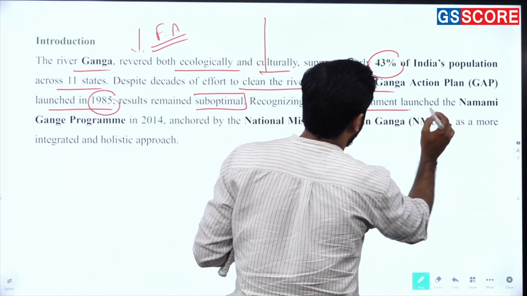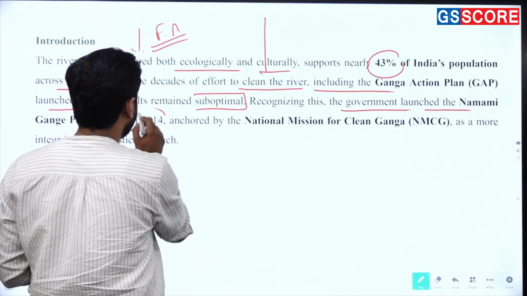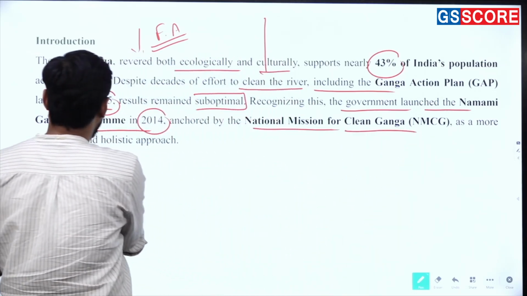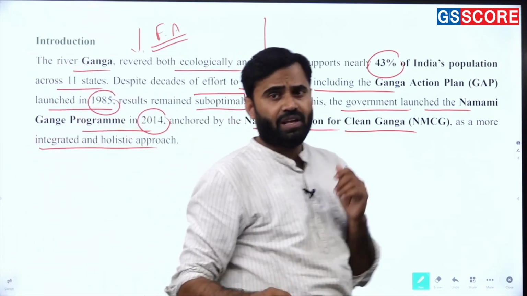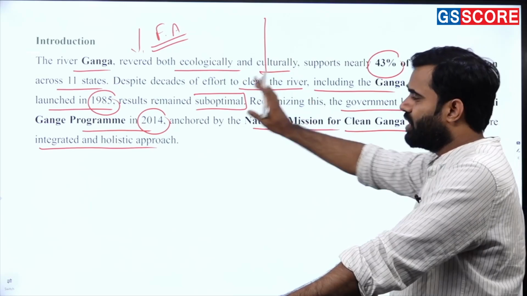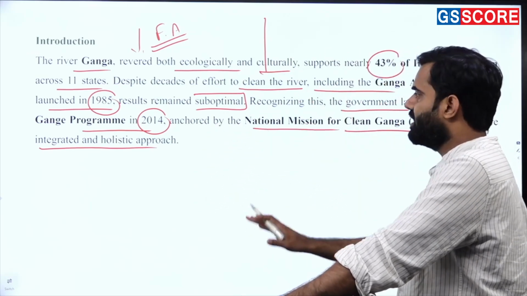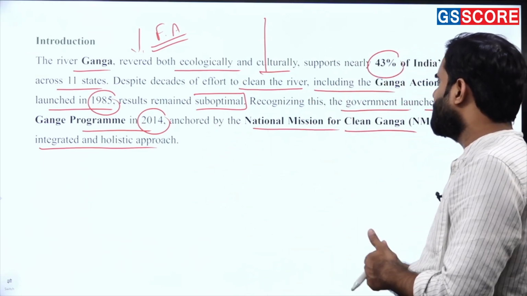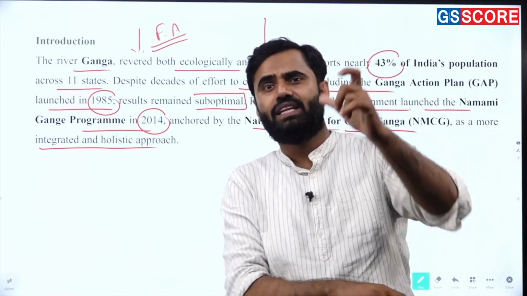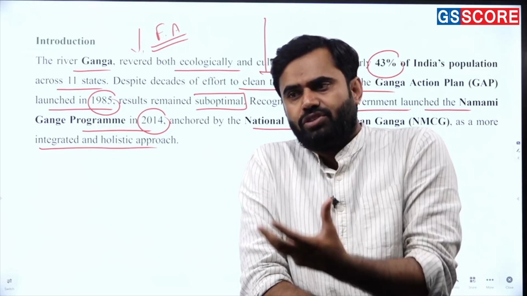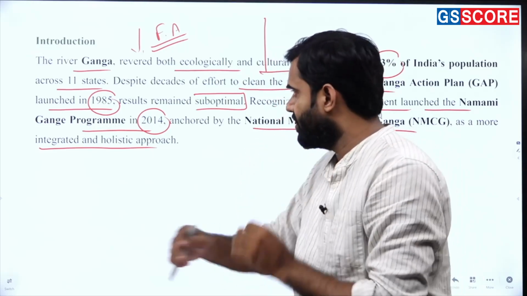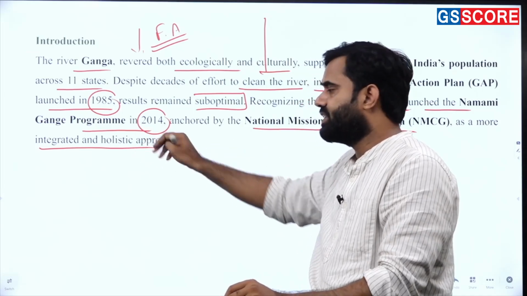Recognizing this, the government launched the Namami Gange Programme in 2014, anchored by the National Mission for Clean Ganga as a more integrated and holistic approach. Now, when we talk about the Ganga Action Plan and the 2014 Namami Gange Programme, you know that the basic difference is that we launched the new scheme, and we added some important words over there: integrated and holistic approach.